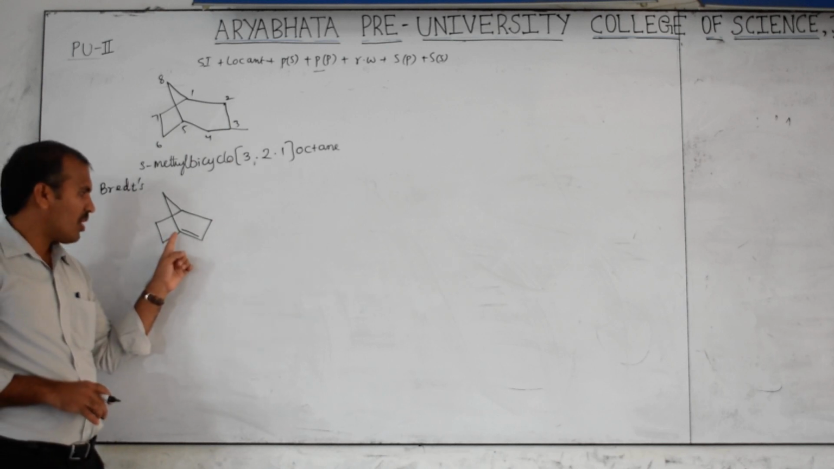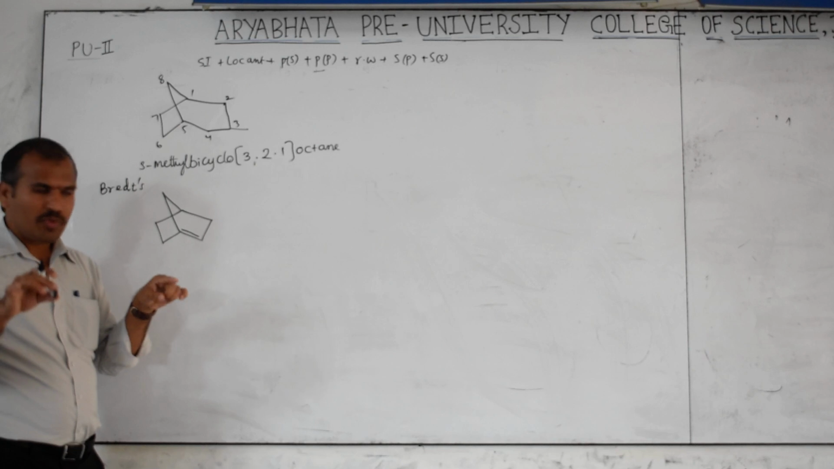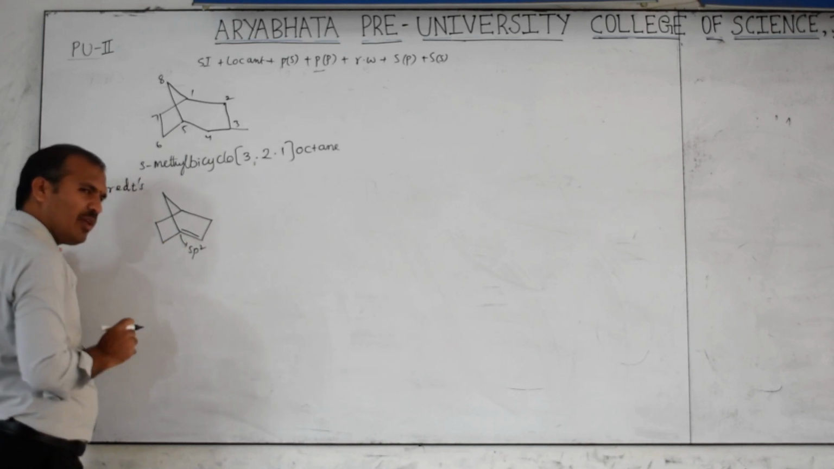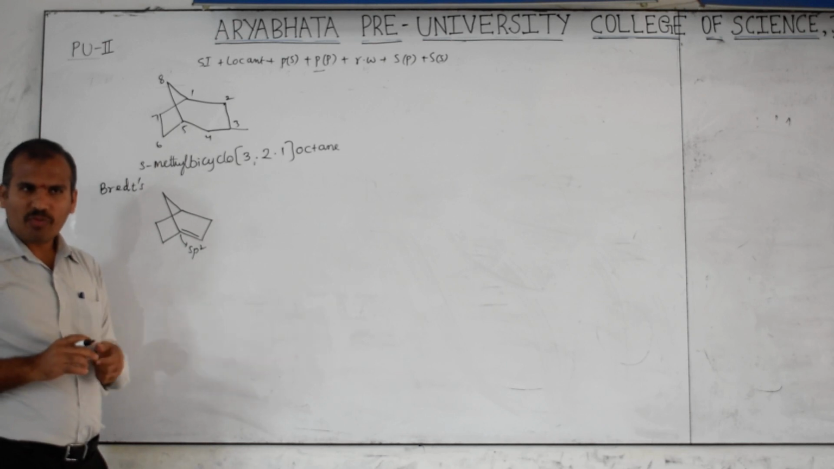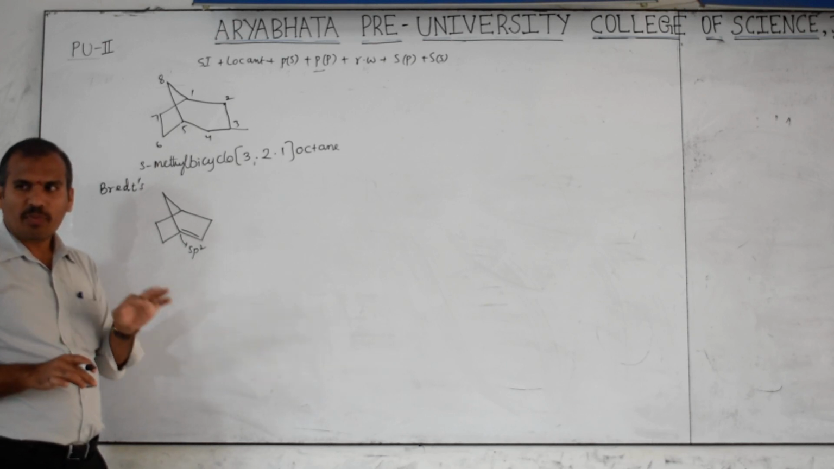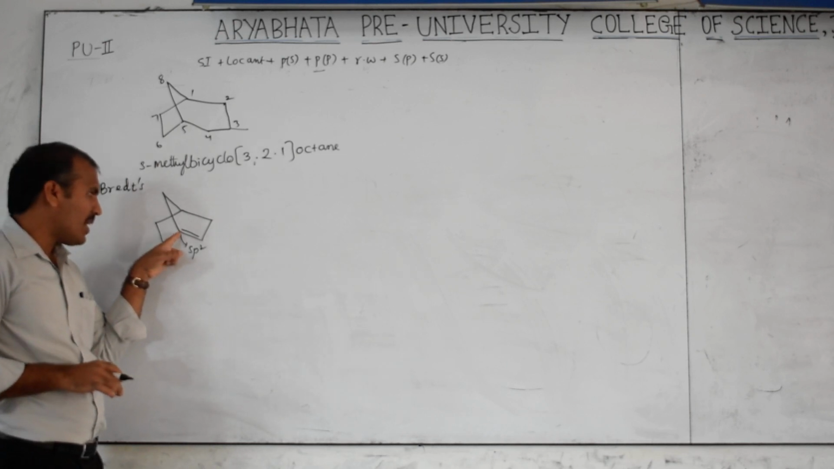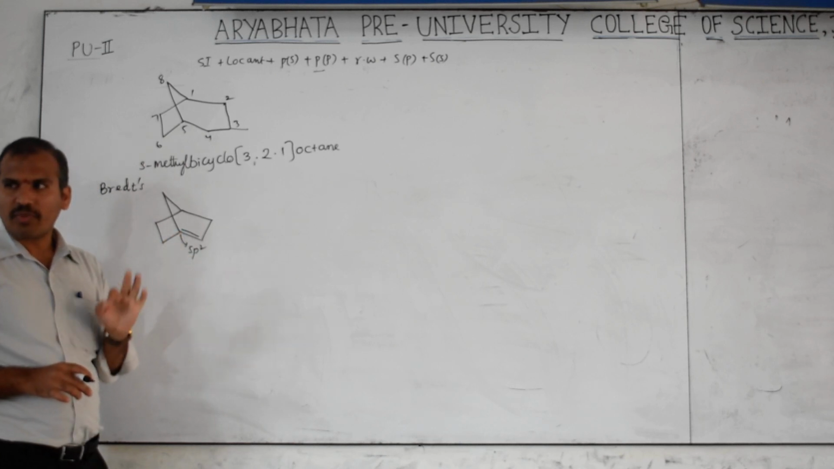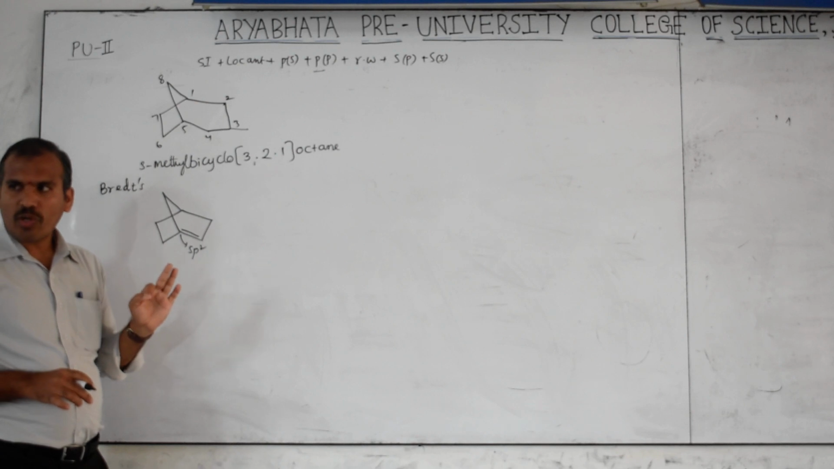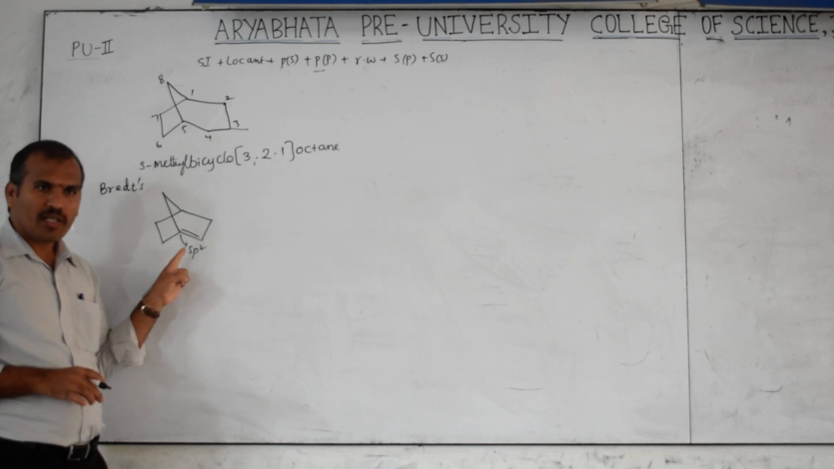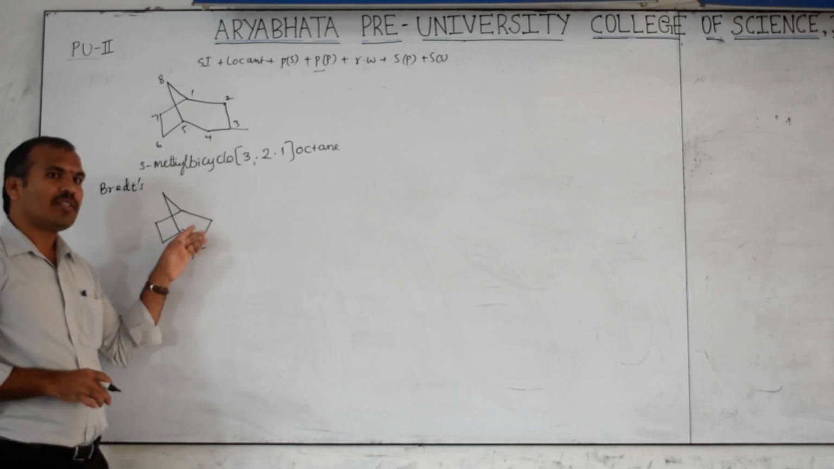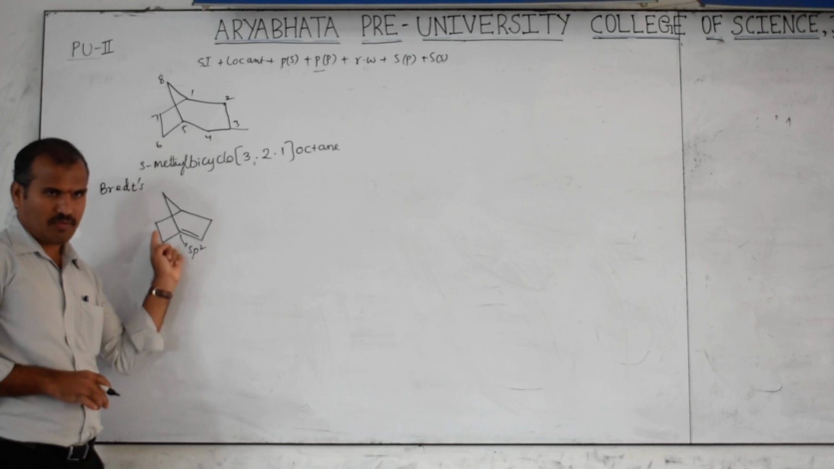A double bond at the bridgehead carbon is not possible because this carbon is sp2. What is the shape of the sp2 molecule? Trigonal planar. So planarity does not exist at the bridgehead carbon. That is Bredt's rule. What do you call that? Bredt's rule means planarity does not exist at the bridgehead carbon. Therefore, a double bond is not possible at the bridgehead carbon when it is up to a 7 membered ring.